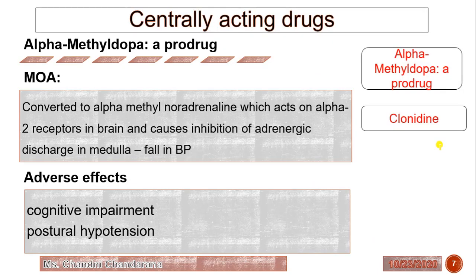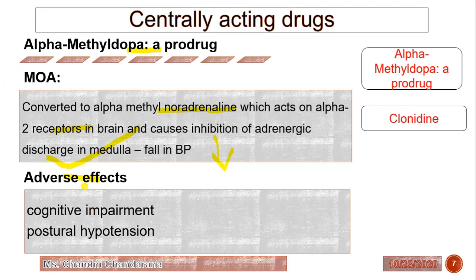Now centrally acting drugs. These are the examples of centrally acting drugs: alpha methyl dopa, which is a prodrug, and clonidine. So alpha methyl dopa, we will see how it acts. It will be converted to alpha methyl noradrenaline, which acts on alpha 2 receptors in the brain, and it will inhibit the adrenergic discharge in the medulla. That's why there will be a fall in blood pressure, which we want.